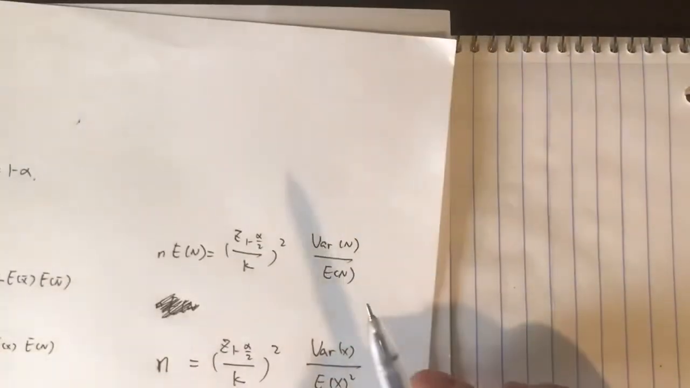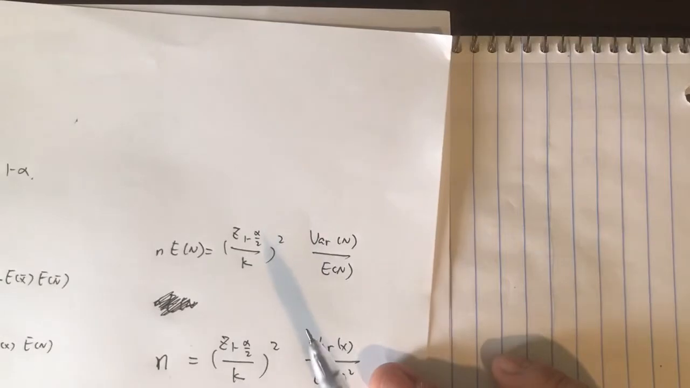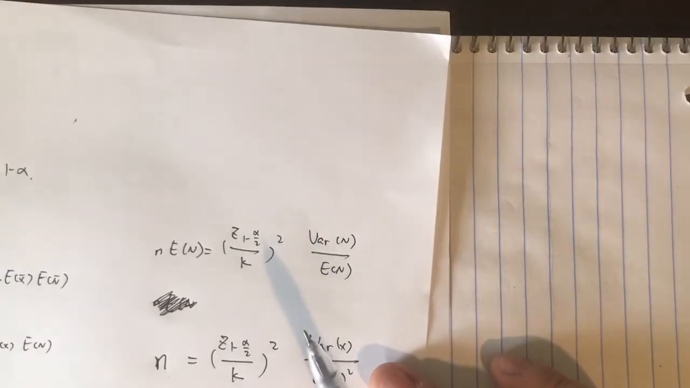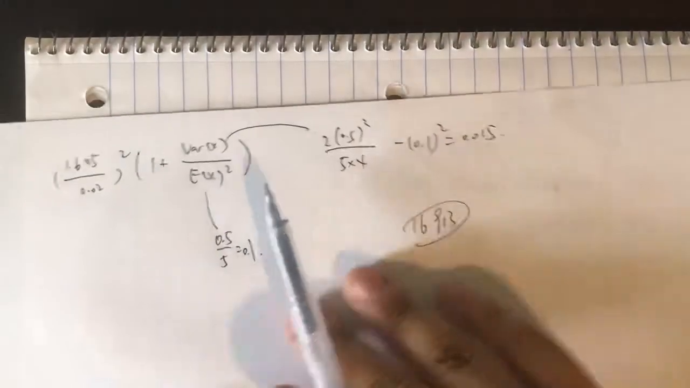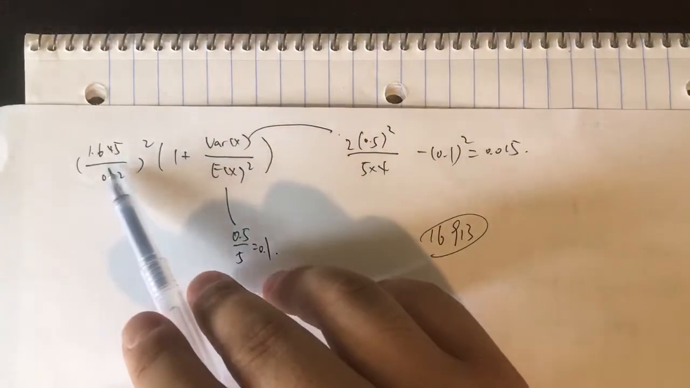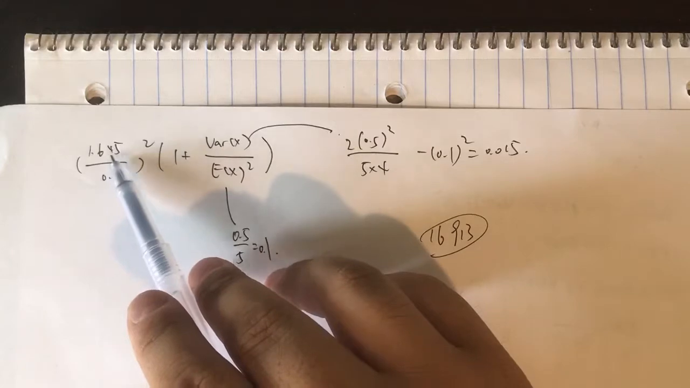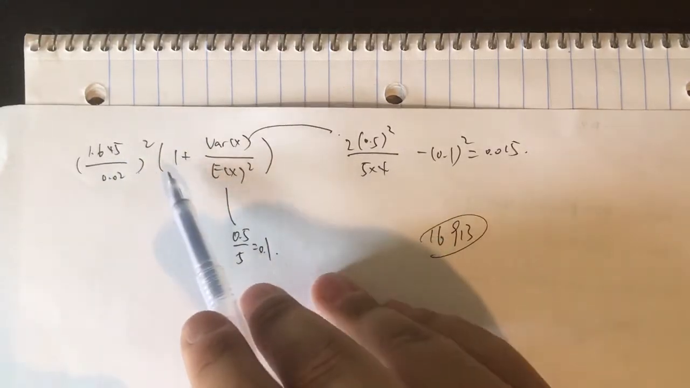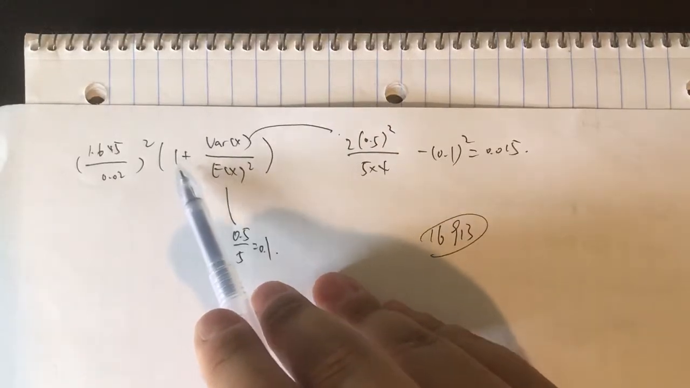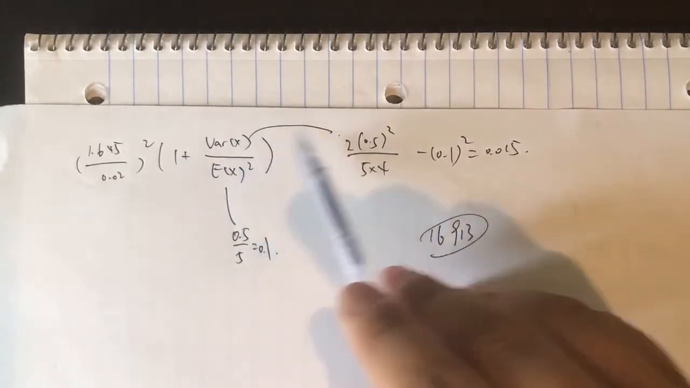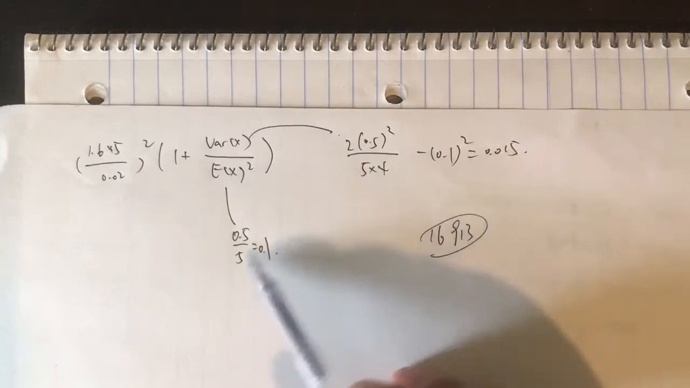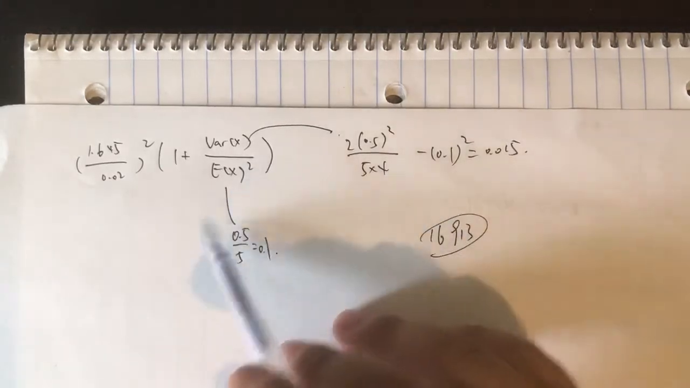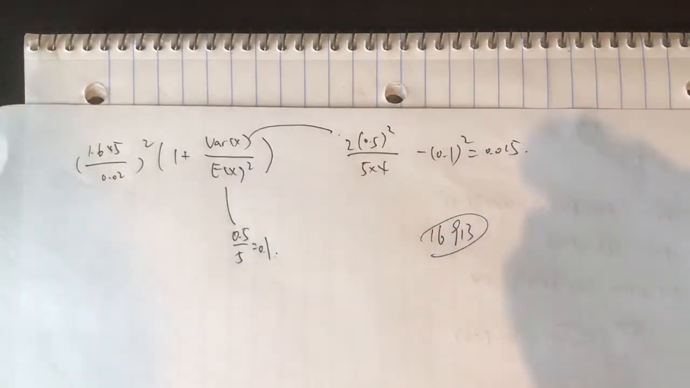Right? After this, we will be looking at the question. All right. So we just plug in our formula. So this is z 0.95 and our k. Since for the Poisson the variance and expected value are the same, this is 1 here, and for the Pareto, we get the variance, and this is the expected value, and the final answer is 16,913.